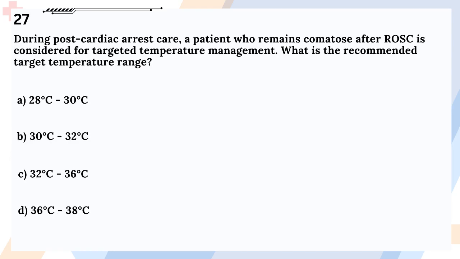Question 27. During post-cardiac arrest care, a patient who remains comatose after ROSC is considered for targeted temperature management. What is the recommended target temperature range? A. 28 to 30 degrees Celsius. B. 30 to 32 degrees Celsius. C. 32 to 36 degrees Celsius. D. 36 to 38 degrees Celsius.